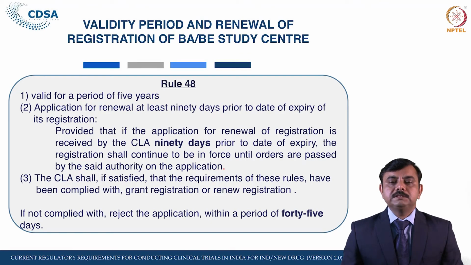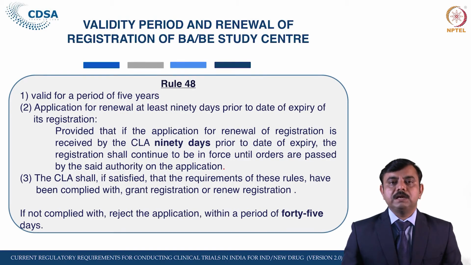The BAB center shall make an application for renewal of registration in Form CT8, along with the documents specified in the 4th schedule, at least 90 days prior to the date of expiry of its registration.